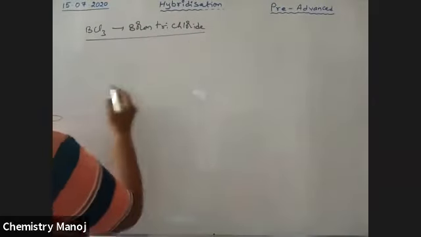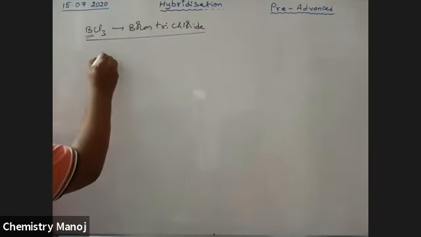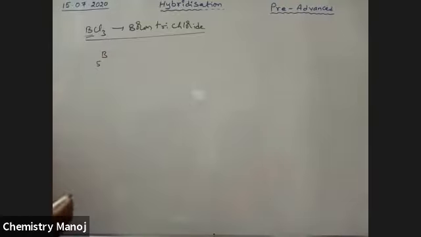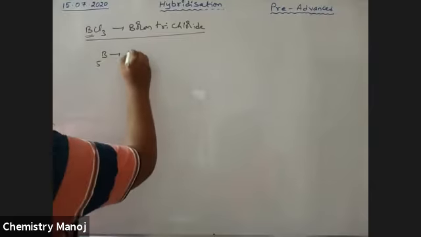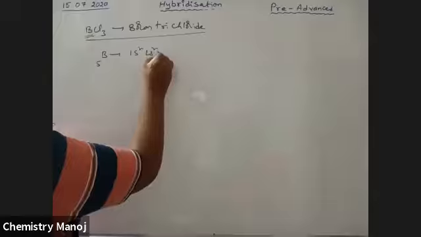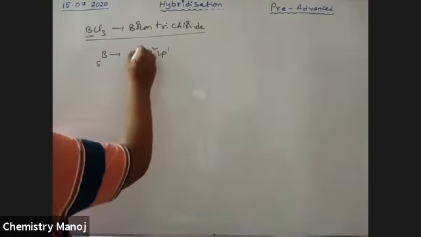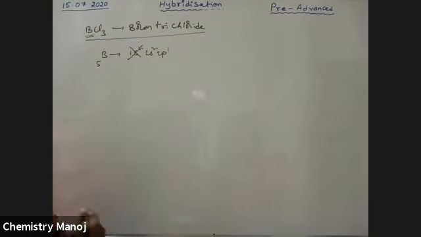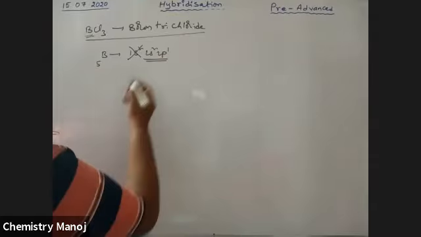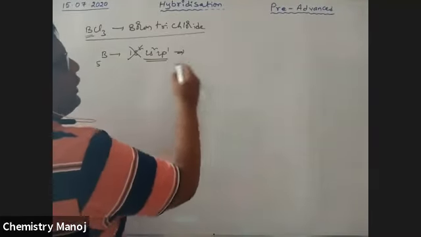Boron trichloride. The central atom is boron. Its atomic number is 5. Its electronic configuration is 1s2, 2s2, 2p1. The inner orbital is not involved in bond formation. The valence shell contains 3 electrons. Now I am going to use the box method.